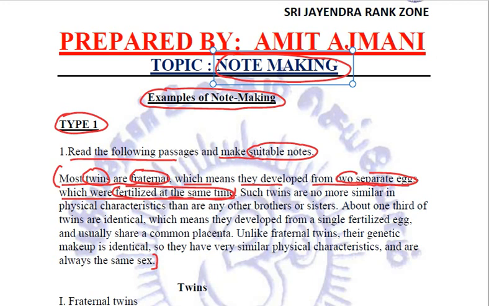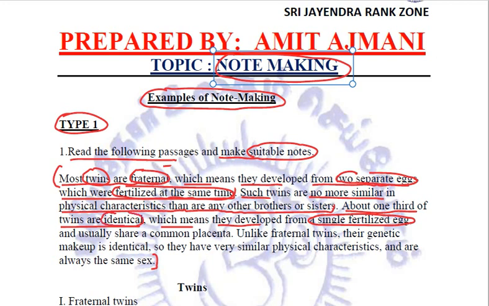Studying further, such twins are no more similar in physical characteristics than any other brothers or sisters. So fraternal twins are not much similar in physical characteristics. About one third of twins are identical, which means they developed from a single fertilized egg.